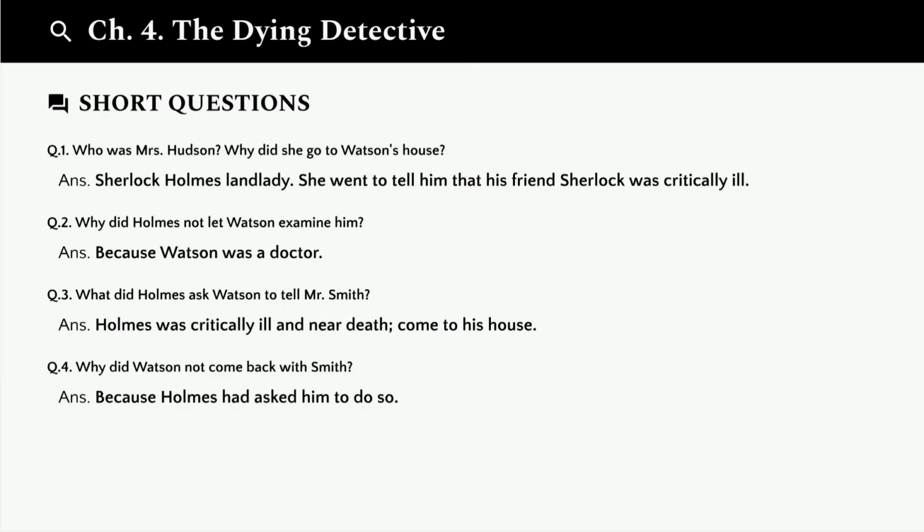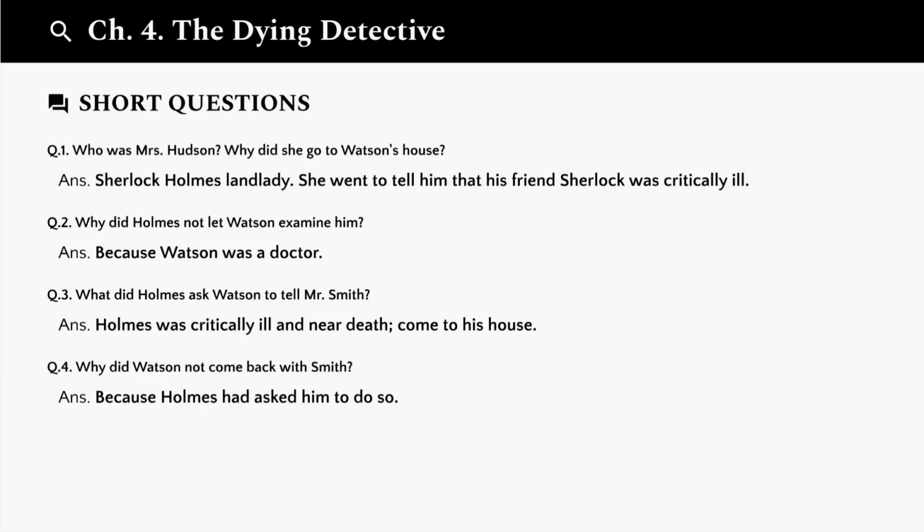Question 2. Why did Holmes not let Watson examine him? Because Watson was a doctor. If Watson examined him, he would have discovered that Holmes was faking his illness. This was crucial to Holmes' trap.